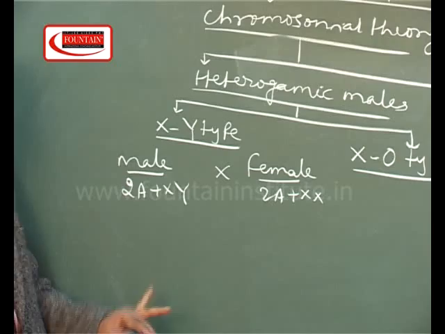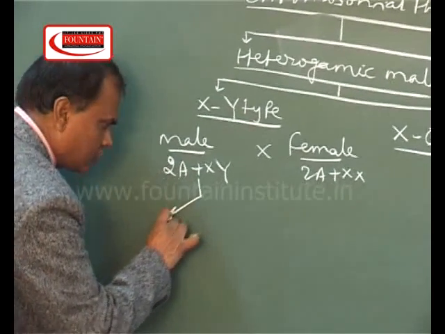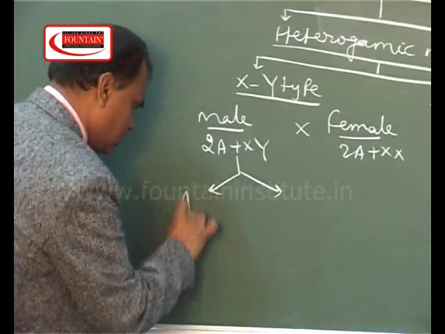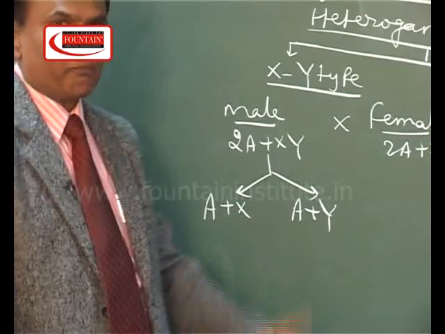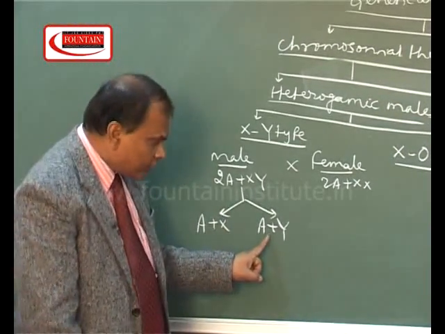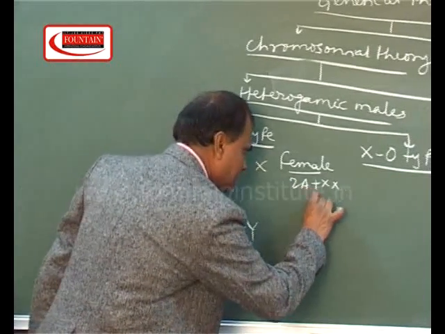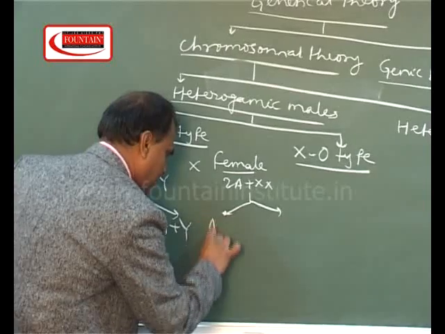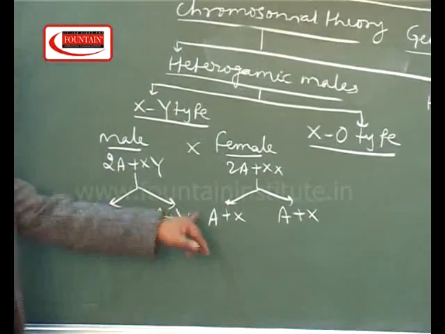Is it clear? Okay. Now, in the case of male, two types of sperms will be produced, A plus X type and A plus Y type. That is, 50% sperms will be A plus X type and 50% sperms will be A plus Y type. Whereas in the case of female, 100% ova will be of A plus X type.